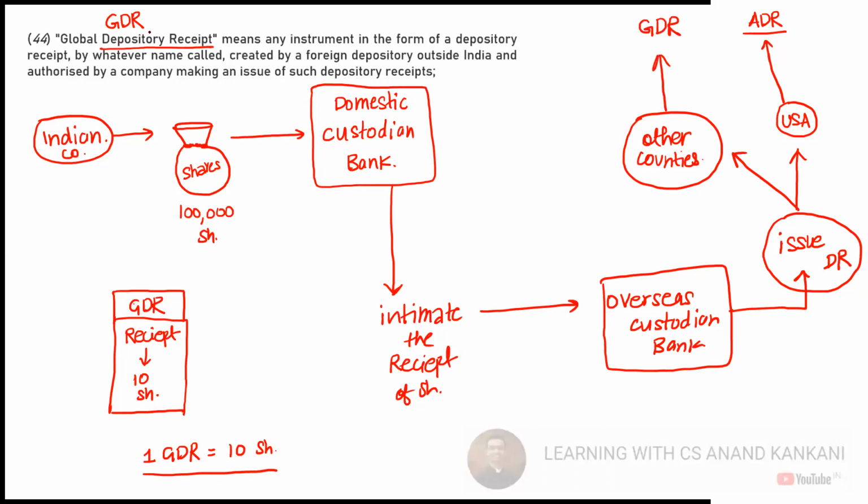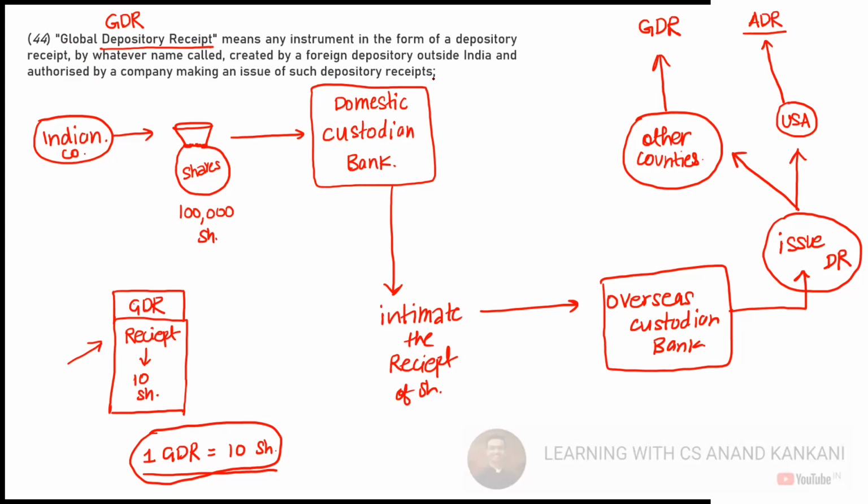Now, do you understand why it is called as depository receipt? Because these depository receipts will be issued to the investor, and this receipt is a certificate which shows that a certain number of shares, as pre-decided, it can be 1 GDR is equal to 10 shares, 5 shares, 100 shares, as the case may be, depending upon the foreign exchange and the quantum which you want to set. This will be given there. And based on this, the depository receipts will be issued. So global depository receipt.